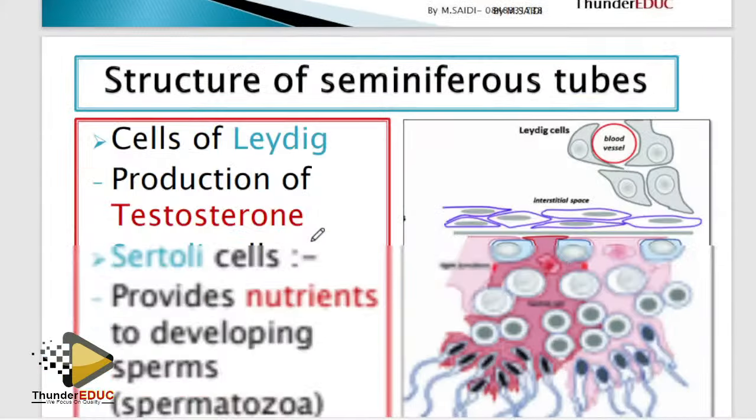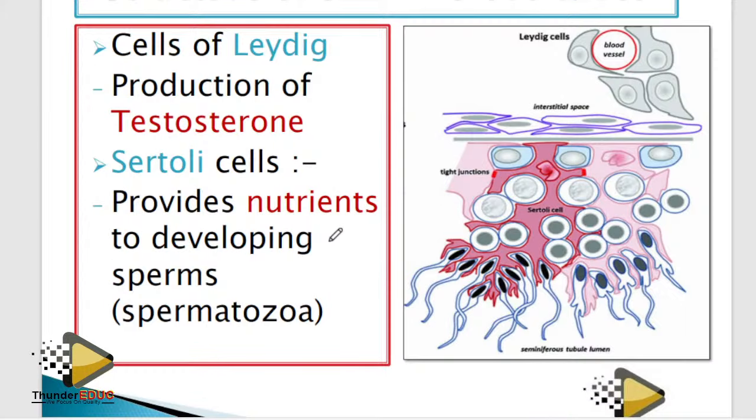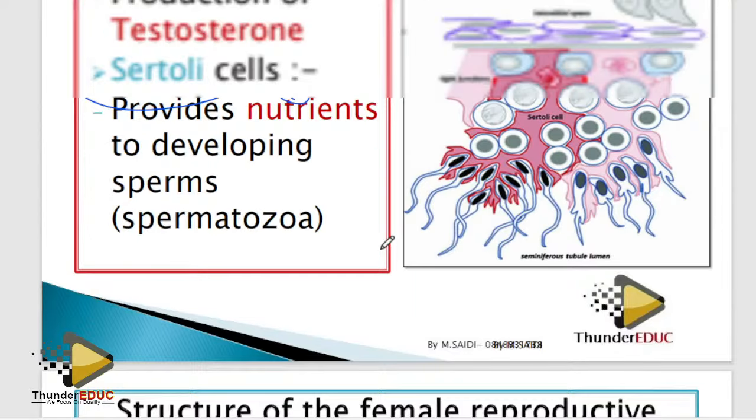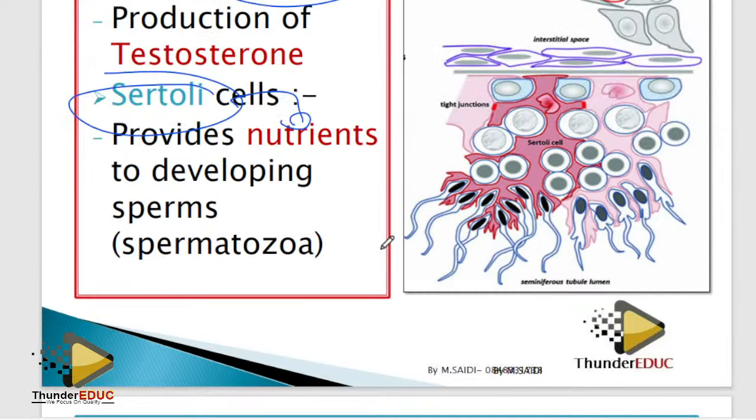Now, when you go to here, you only need 2 things which you need to know: the cells of Leydig and the Sertoli cells. What is the function of the cells of Leydig? It is to produce testosterone. Simple. Testosterone is being produced by cells of Leydig. What about the Sertoli cells? They are responsible for nutrients. Done. Nothing else you need from here. Don't waste time. Anyway, I'm not saying don't read more, but don't waste time.